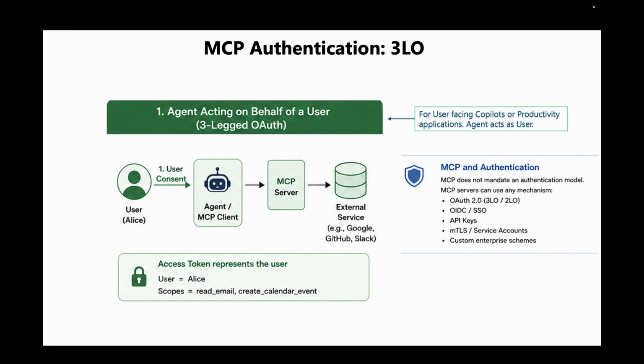The MCP client and server don't create or define these tokens. Instead, they simply use them. In many implementations, the MCP server securely stores and manages the user's access token and includes it when calling the external services. As a result, when the agent creates a calendar event or reads an email, it is doing so as Alice, within the limits of Alice's granted scopes.